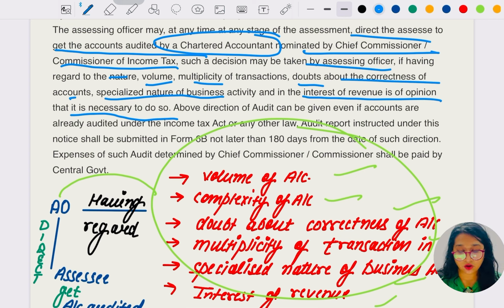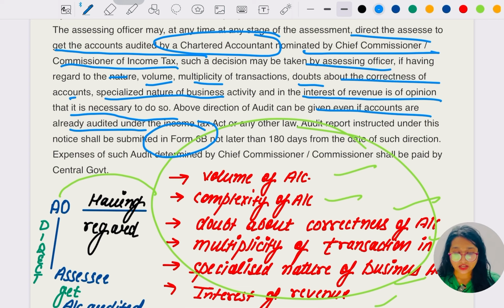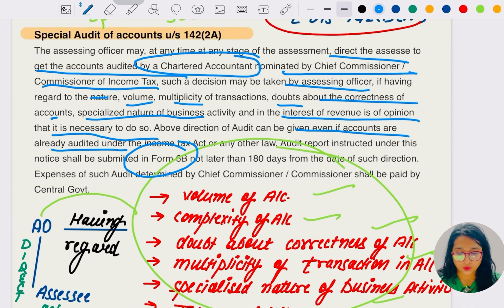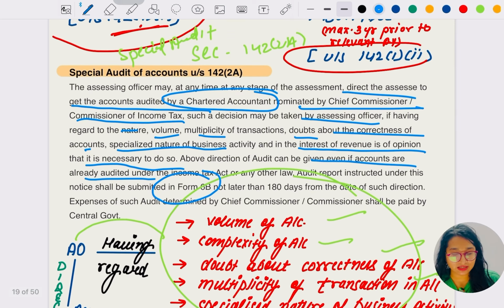The above direction can be given even if accounts are already audited under the Income Tax Act or any other law. The audit report under this notice can be submitted in Form 6B, not later than 180 days from the date of such direction. Expenses of such audit determined by the Chief Commissioner or Commissioner shall be paid by the Central Government. Hope this point was clear.